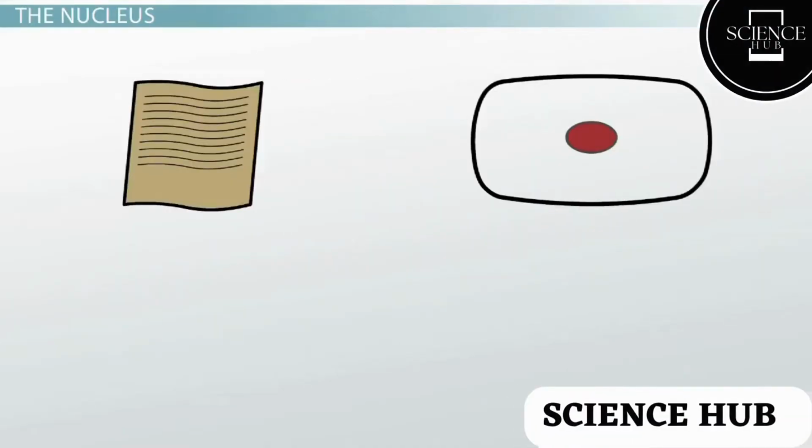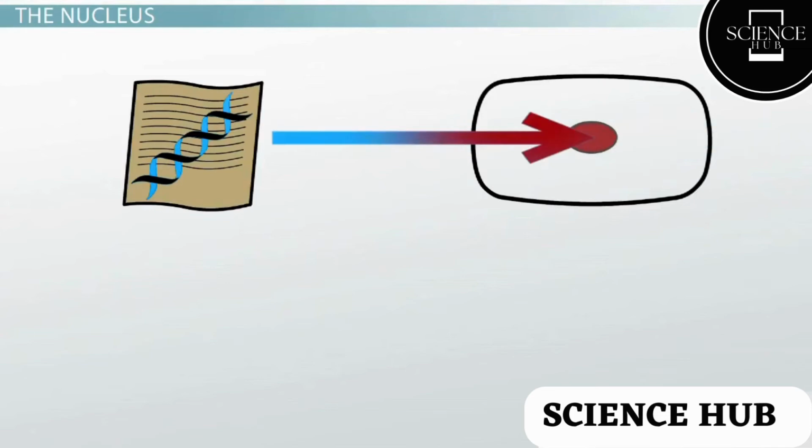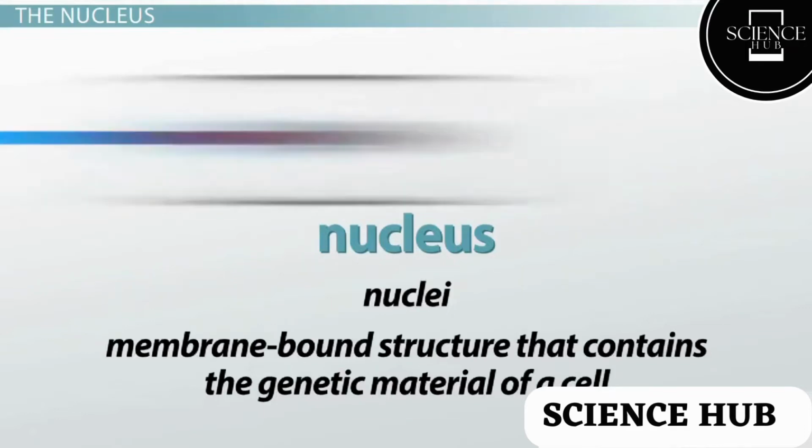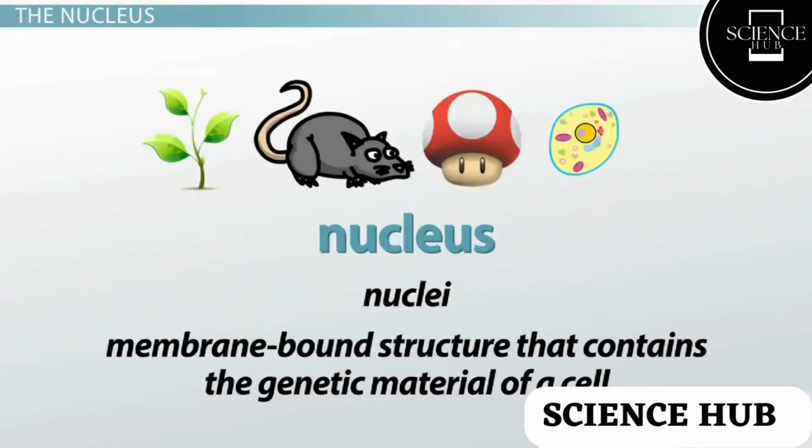instructions on how to run day-to-day operations and specialized functions. These instructions are your DNA, which is stored in its very own cellular glove compartment, the nucleus. The nucleus is a membrane-bound structure that contains the genetic material of a cell. The plural of nucleus is nuclei. Not all cells have nuclei, but many cells, such as those in plants, fungi, animals, and protists, contain these structures.